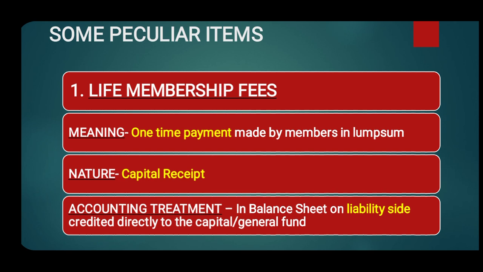So life membership fees is treated as a capital receipt and it is not considered under the income and expenditure account as a receipt. It is only written in the balance sheet on the liability side. So remember this.